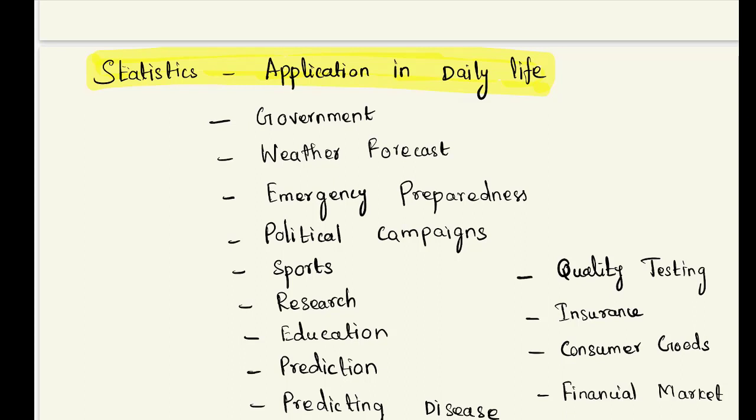Statistics can be easily applied to real life. For example, if you want to calculate the time to get ready for office, or if you want to track the money you spend every month, your gym diet and count of your week, and for education you have to maintain the progress report, and much more. Here are some of the uses of statistics I listed here. Let's see them one by one.